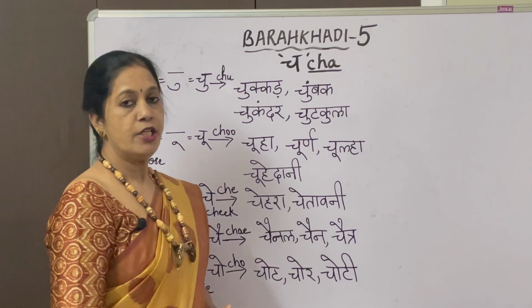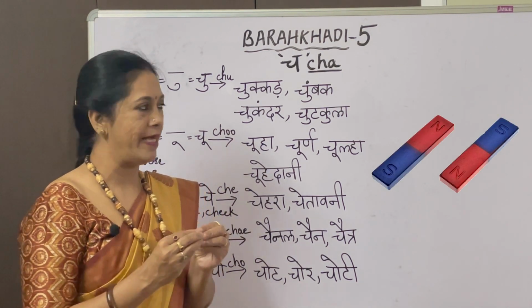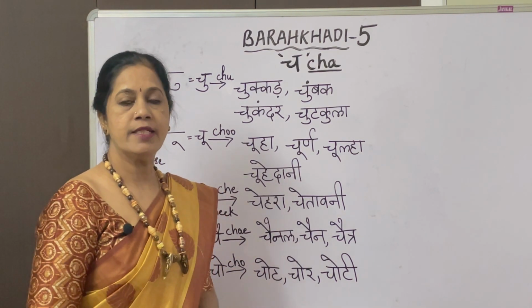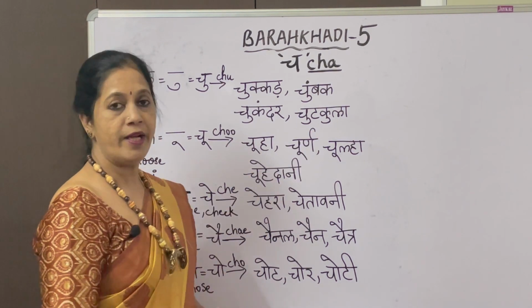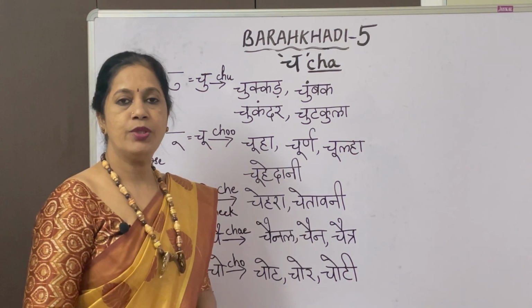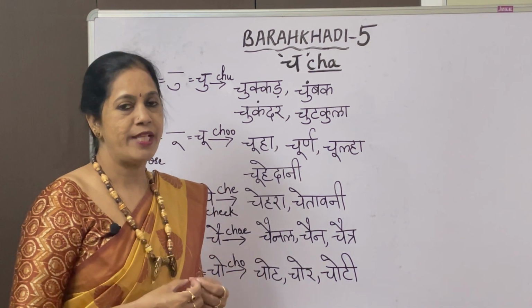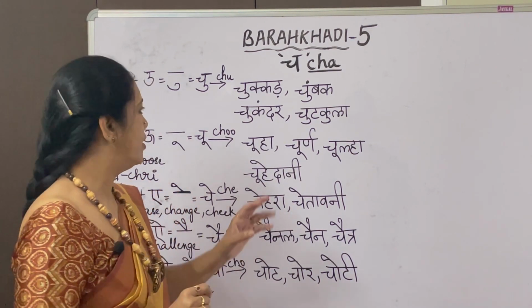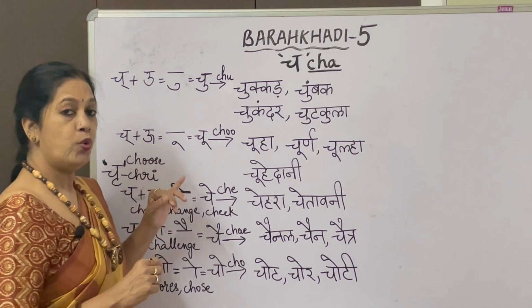The other one is chumbak. Chumbak means magnet. Okay, magnet is chumbak. Next one, chukandar. Chukandar is beetroot. Beetroot is chukandar. The next one, chutkula. Chutkula is joke. So people tell jokes, no? So that is chutkule means jokes. Chutkula, joke.